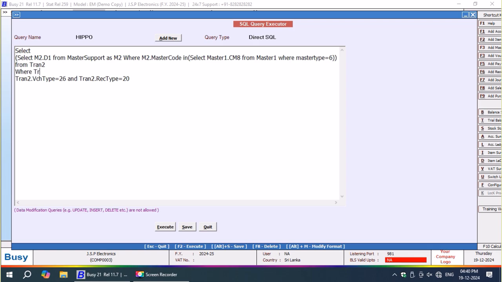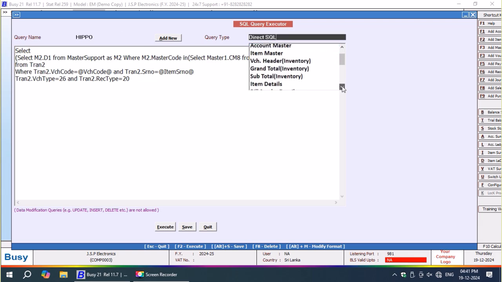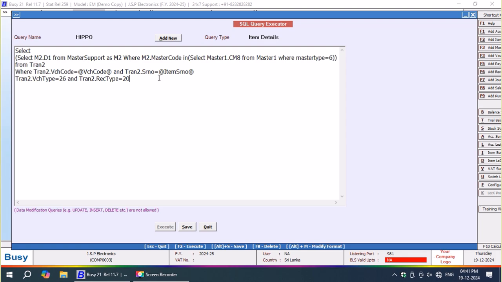Now here I'm going to add tran2.voucher code is equal to @voucher code, because at the back end, while designing the Busy software, the Busy company previously defined @voucher code as a variable and programmed it. So if I just mention @voucher code, Busy understands itself that it is a variable, predefined by the designer company.